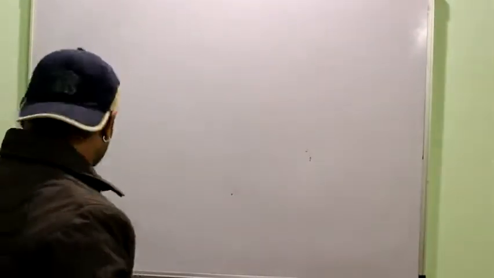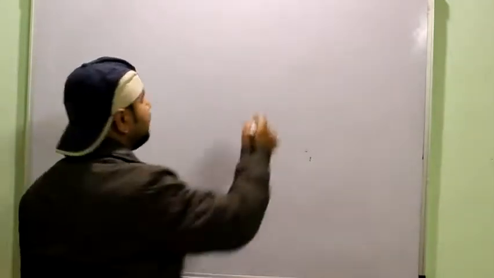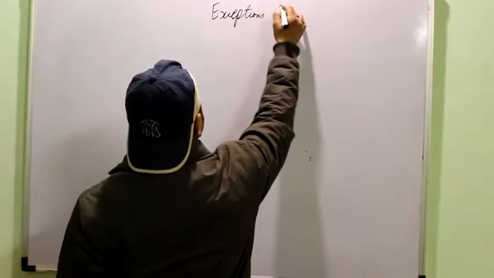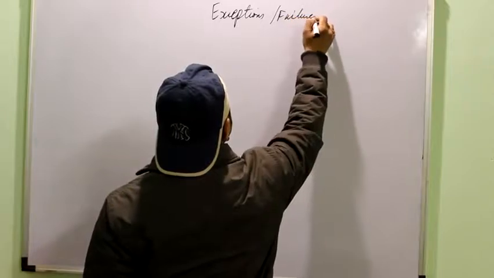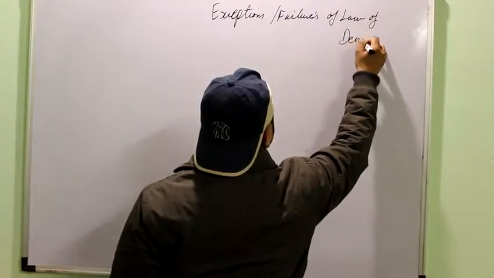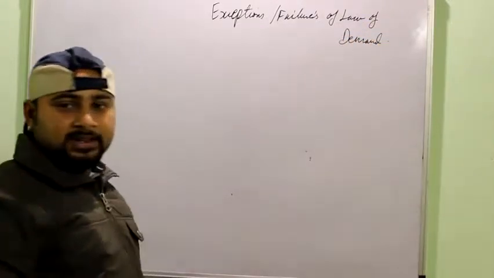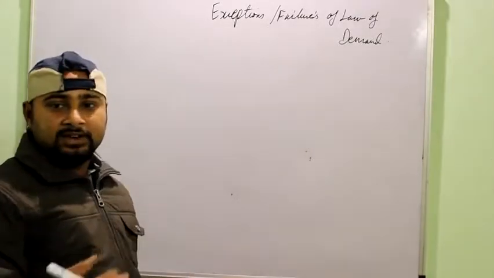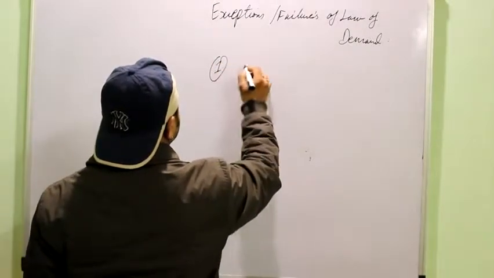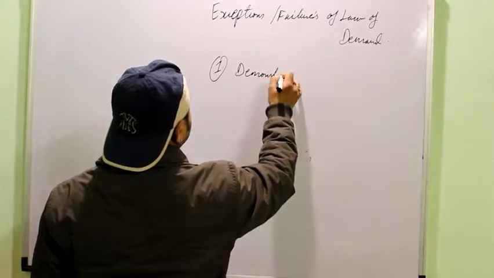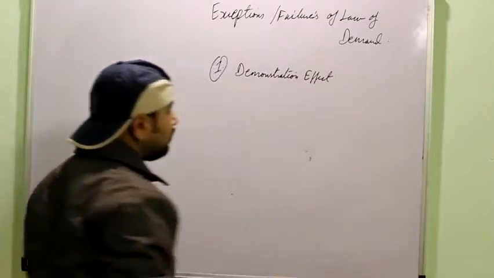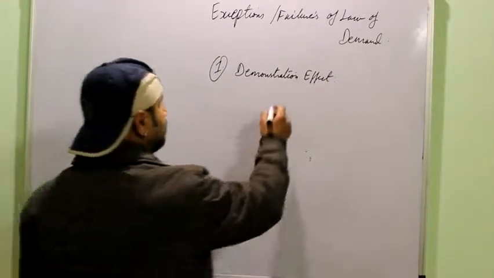Okay, then we have studied the law of demand, and the law of demand has certain exceptions, or you can call them the failures where the law of demand fails. Law of demand fails means where rise in price leads to rise in demand while fall in price leads to fall in demand, right? The first situation of exception is the demonstration effect, often referred to as the Veblen effect, also known as the Veblen effect.